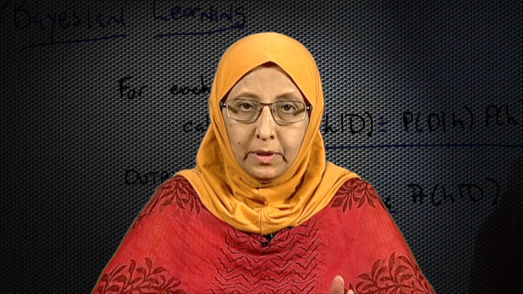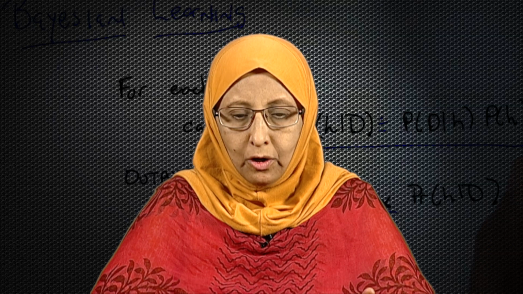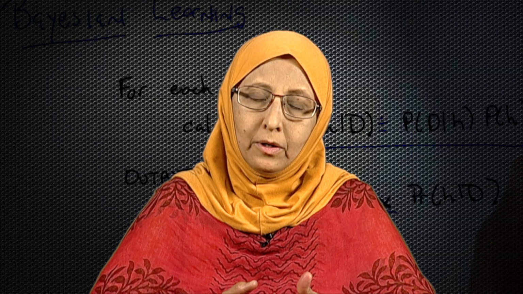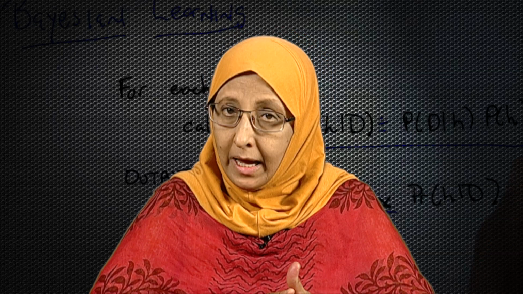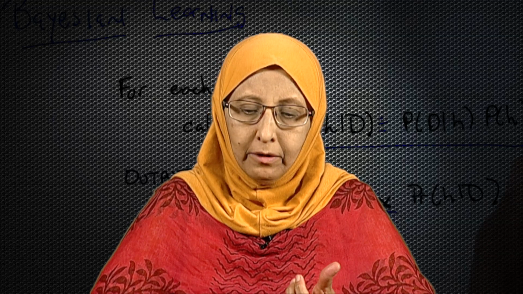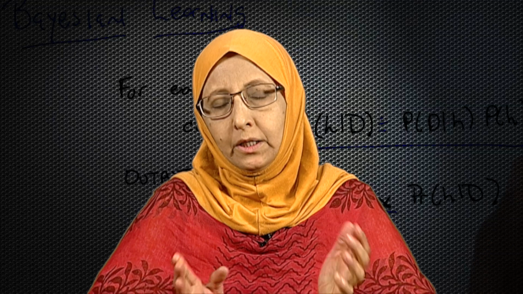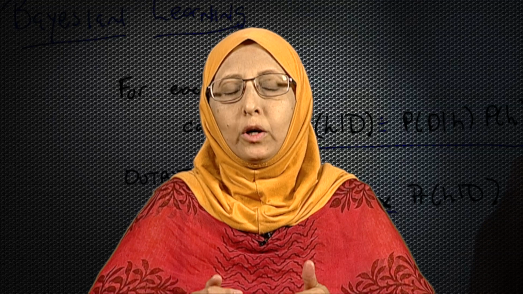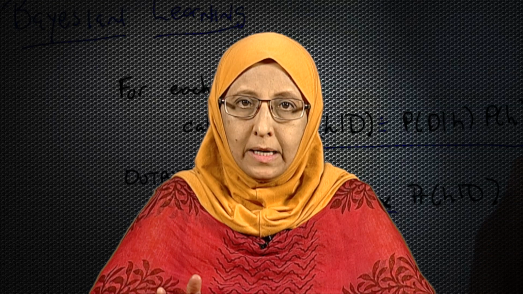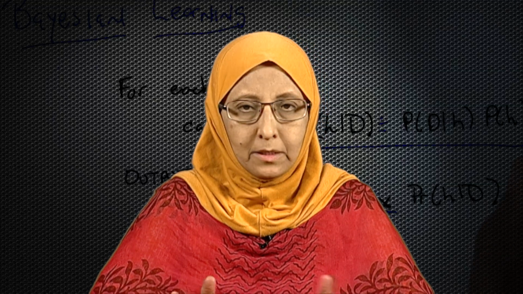So, now I am going to expand that D and say that it is a conjunction of the value for attribute 1, value for attribute 2, followed by value of attribute 3 and so on up to value of attribute n in general, and in particular for my example it would be value of refund, value of marital status and value of taxable income. I am saying this data record is now being expressed in terms of the attributes that it comprises.